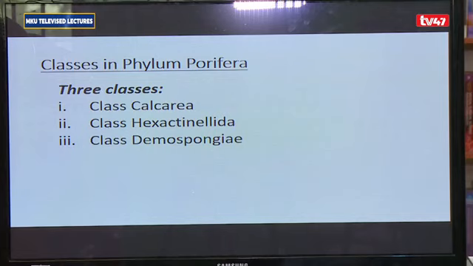For them, the spicules are made up of 6 rays and they are intertwined with one another. For that reason, they have a very strong skeleton. And then you have the class Demospongiae. Demospongiae comprises the sponges that have a skeleton made up of spongin fibers. Some of them are marine, some of them are freshwater.